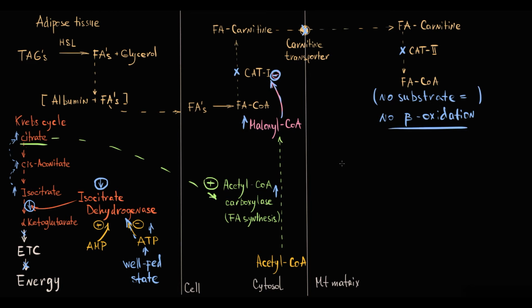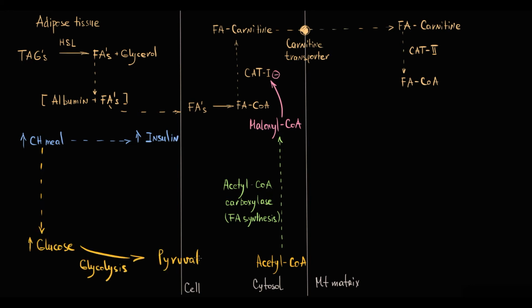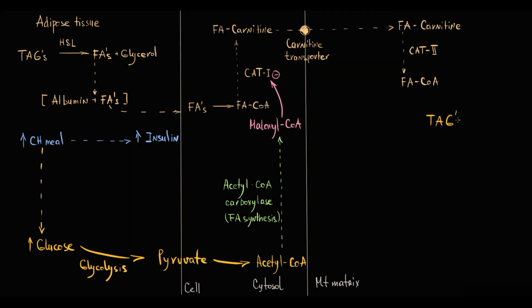In terms of insulin, right after a high-carbohydrate meal, when insulin level is high, a lot of glucose molecules enter the tissue. Then by glycolysis they are degraded to pyruvate, and then pyruvate is converted to acetyl-CoA. So a lot of acetyl-CoA must be stored somewhere, and there is no better storage form than triacylglycerols. So insulin, by stimulation of acetyl-CoA carboxylase, stimulates production of fatty acids, and then fatty acids bind to glycerol with